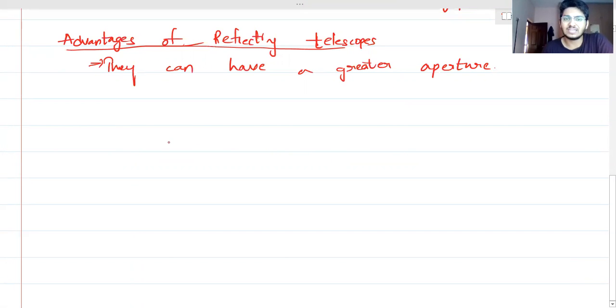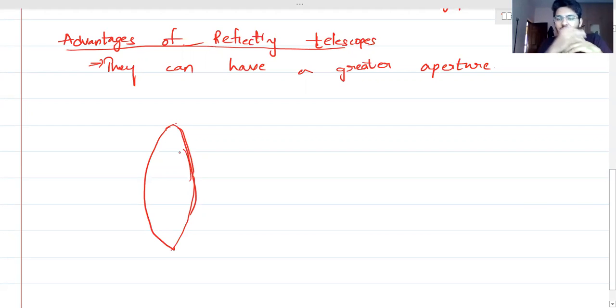Now, in the lens case you'll have two issues. One is that you can't make a bigger lens. It's not possible, because as you increase the size of the lens, if you increase the radius of curvature, you increase the aperture and basically the focal length also. What happens is errors start coming in.